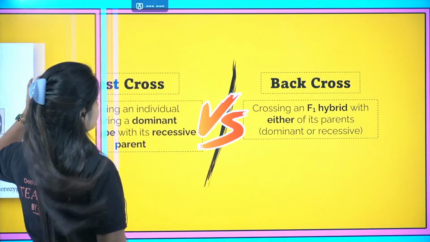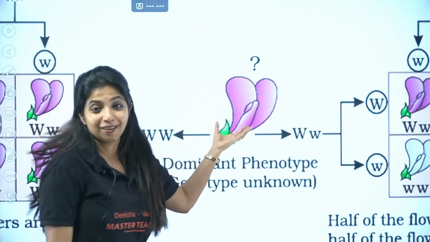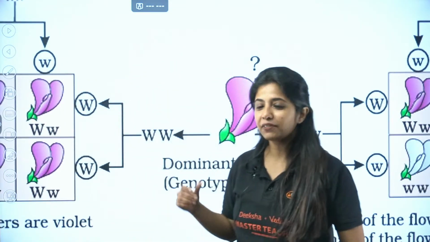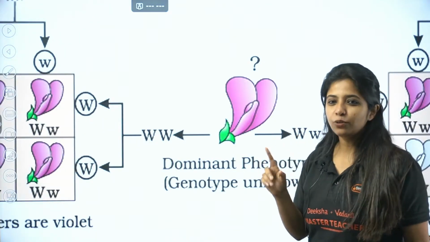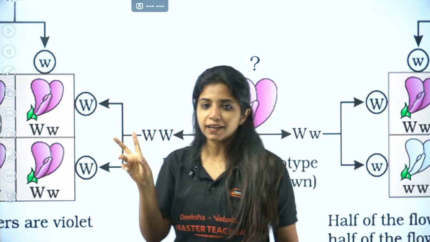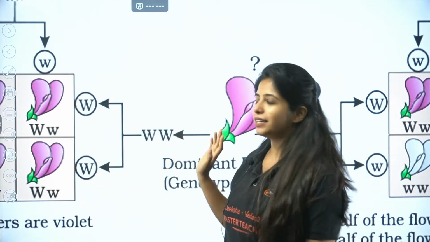Now the example that is given in your NCERT looks like this for the test cross. There is a violet flower. We do not know whether the violet flower is homozygous violet or heterozygous violet. By the way, let me tell you, violet starts with V, right? So it would be denoted by capital V, capital B. But this is a trait which is denoted by W. Do not be worried.